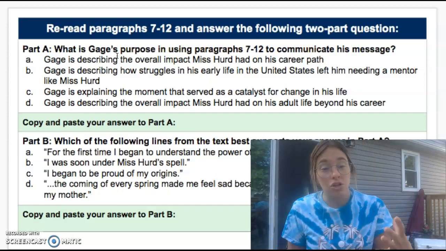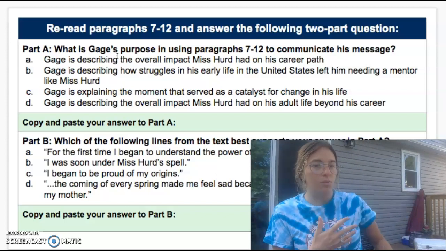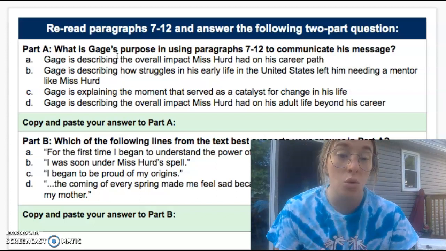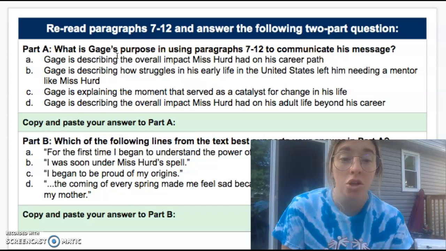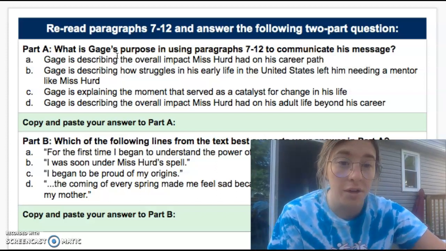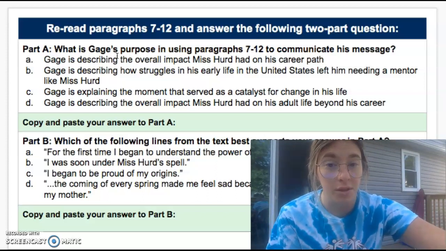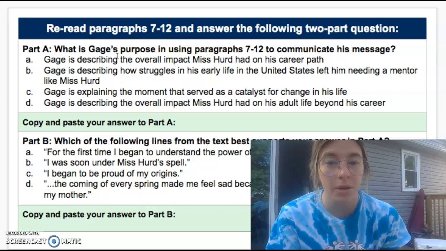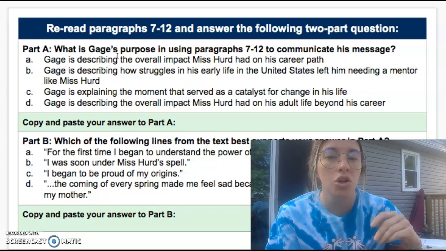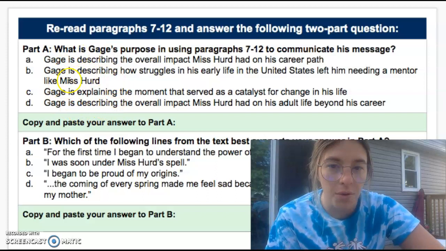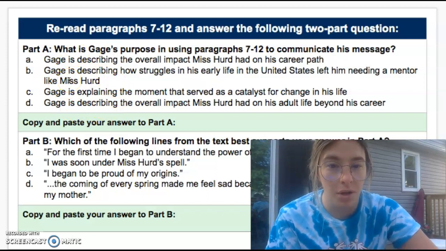It's not about what you actually did learn, because a lot of the times when an author wants us to know something, it doesn't always translate the way that they want us to. You need to think into the brain of the author and determine what they wanted you to learn. If you didn't learn that same thing, you should be like, okay, well, maybe this could have been done. But you are thinking about what the author wanted, not what you actually ended up learning, because sometimes it doesn't always match up.